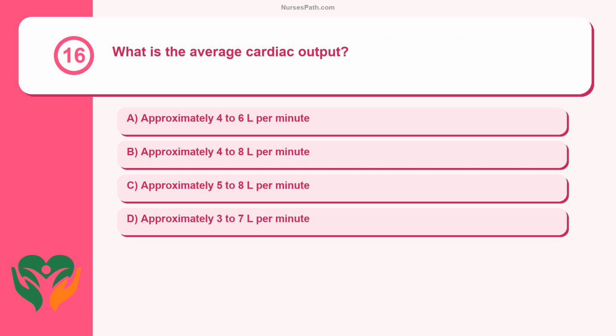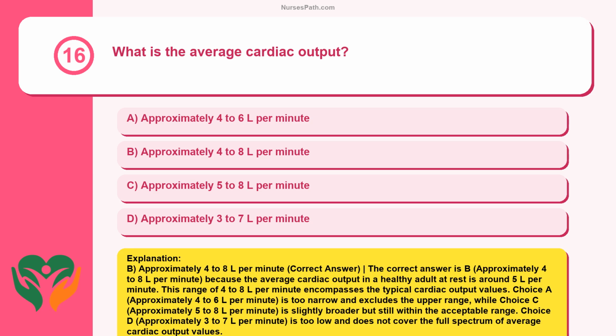Question 16. What is the average cardiac output? Approximately 4 to 6 L per minute. Approximately 4 to 8 L per minute. Approximately 5 to 8 L per minute. Approximately 3 to 7 L per minute. B. Approximately 4 to 8 L per minute. Correct answer. The correct answer is B.